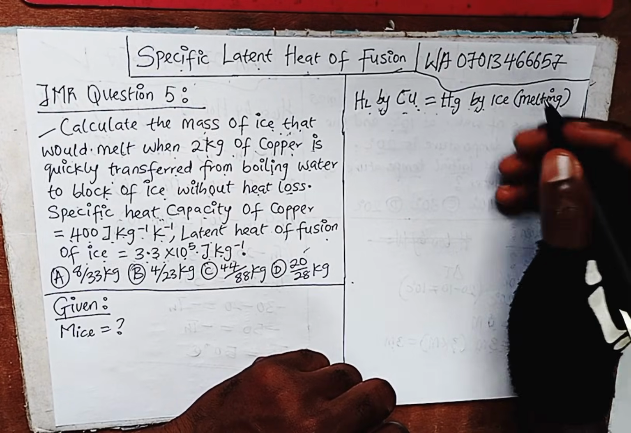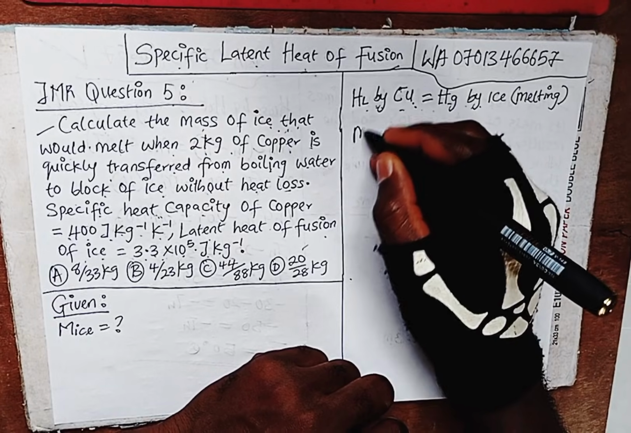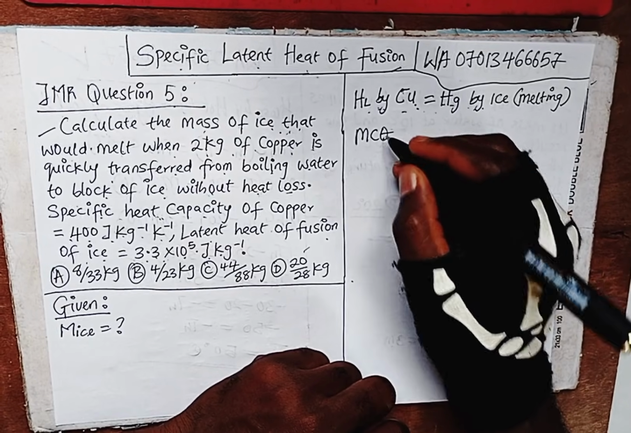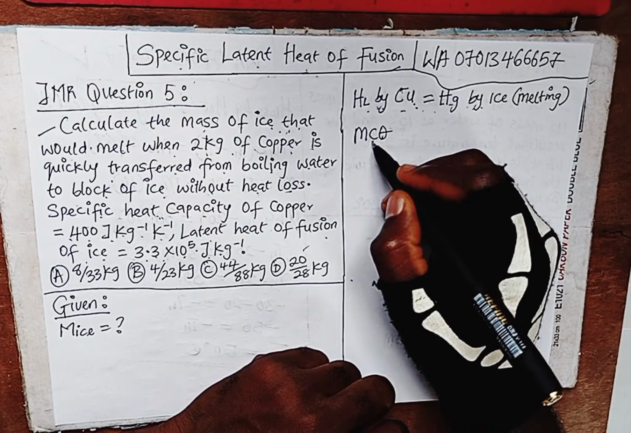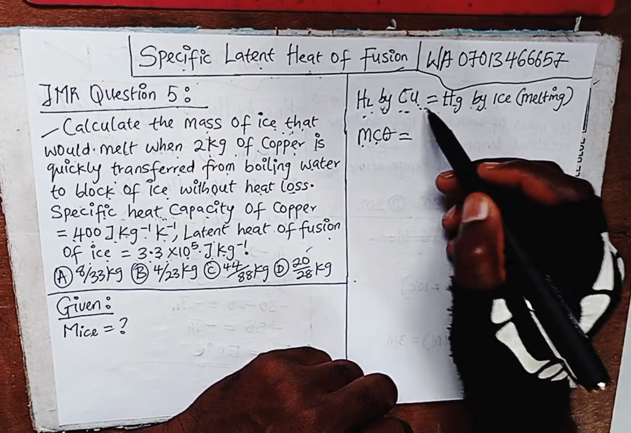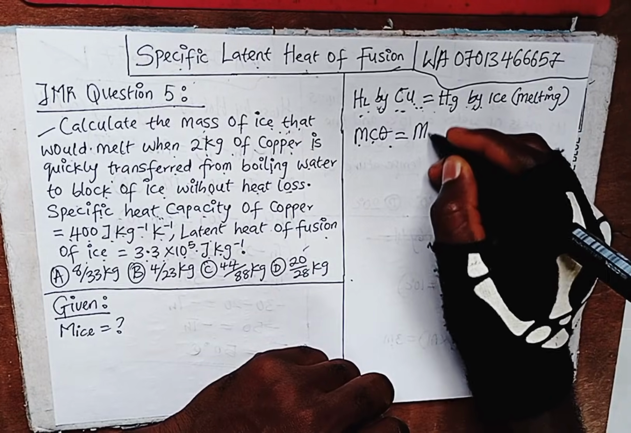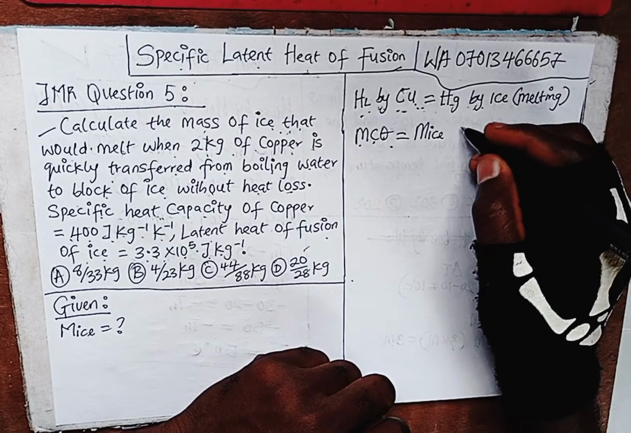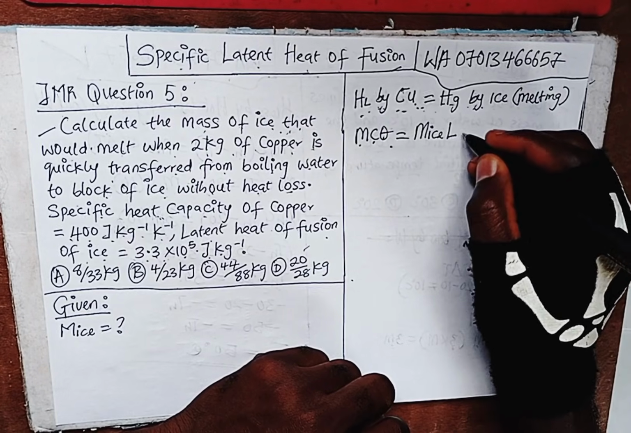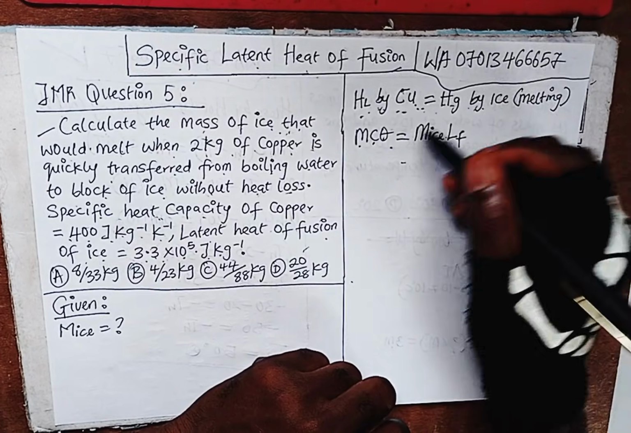All right, so we are going to write out the formula. Therefore, M C theta, where theta stands for temperature, C is specific heat capacity, and M is mass, is equal to, since we are talking about heat loss by copper, the mass of ice times L F. What is L F? Latent heat of fusion. So this is what we are going to apply here.